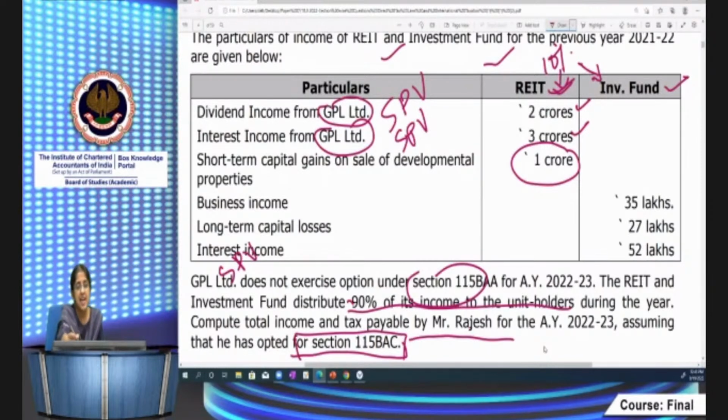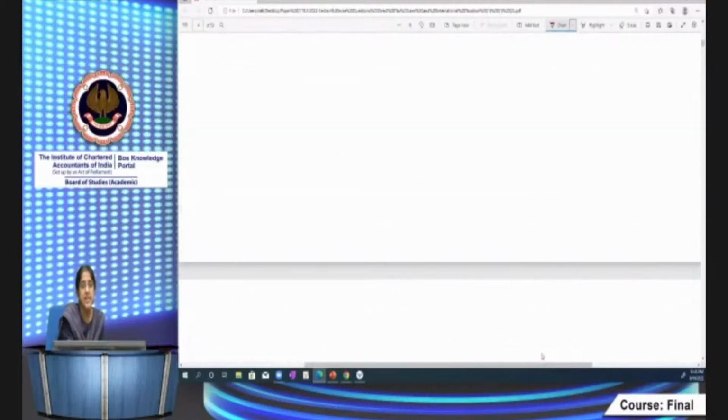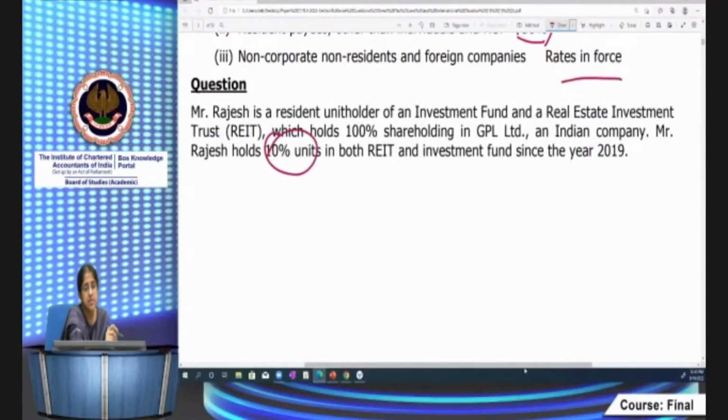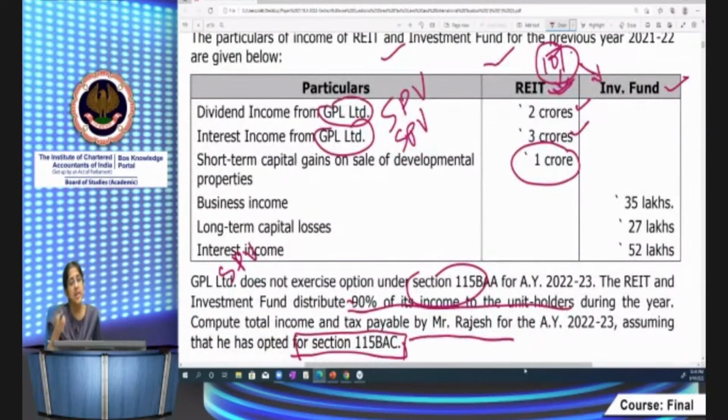Now, what is Rajesh's share? It's 10%. It's already given in the question. Rajesh holds 10% units in both REIT and investment fund since the year 2019. So he's been holding it for 3 years. Okay. Now, in case of REIT, what will happen? Dividend income from REIT. Okay. 10% dividend income. It will anyway be exempt in the hands of unit holder because GPL Limited does not opt for 115 BAA. Had it opted for 115 BAA, then it would have been taxable in the hands of Rajesh, but it has not opted. So it will not be taxable in the hands of Rajesh.